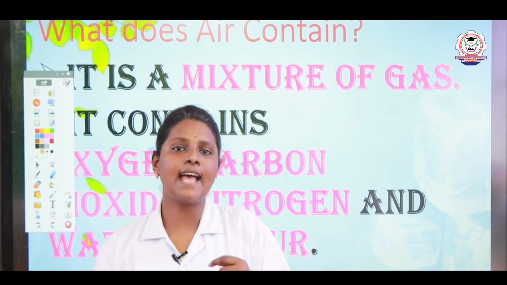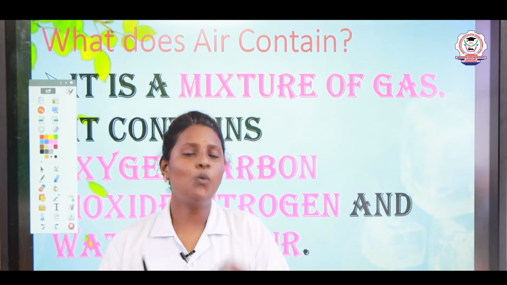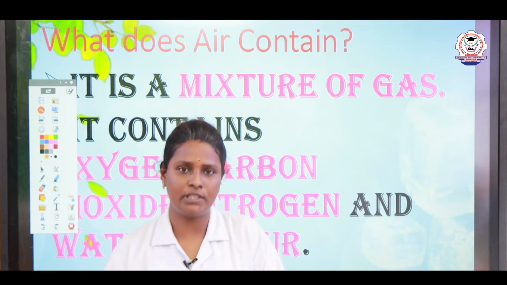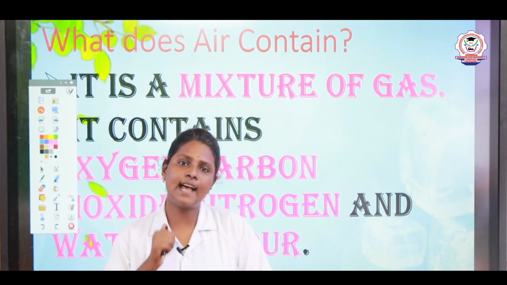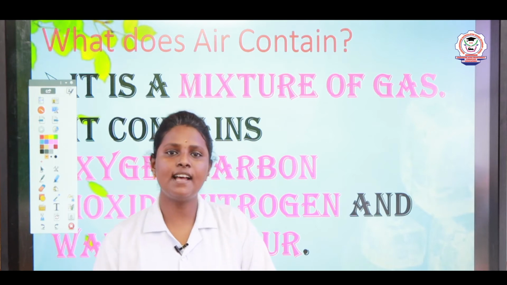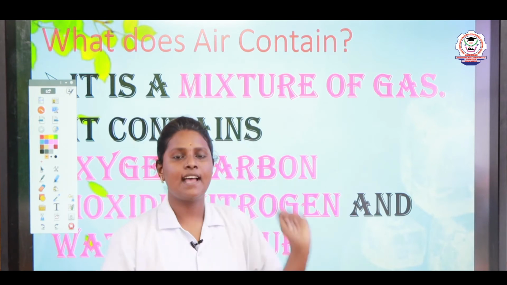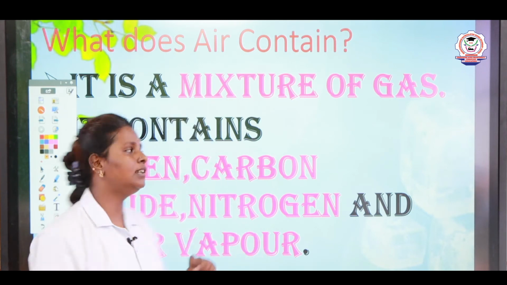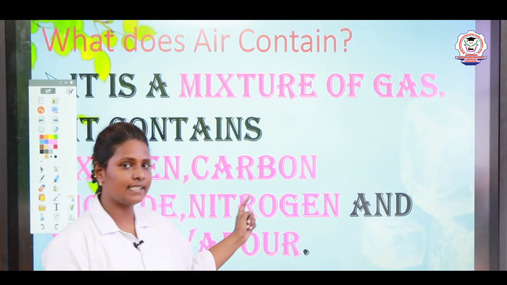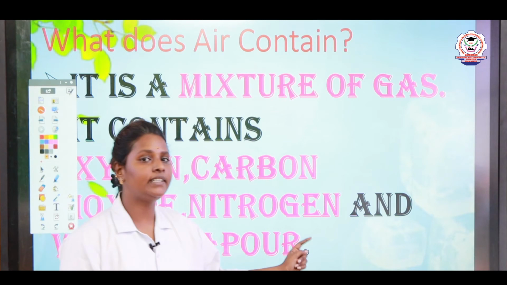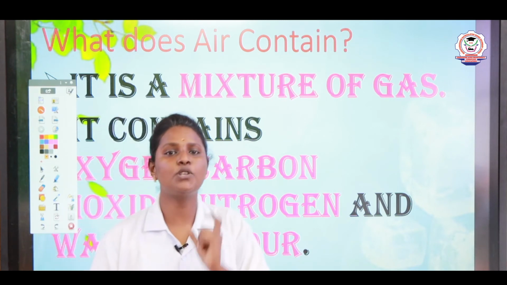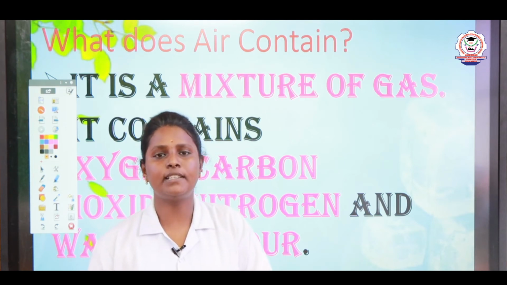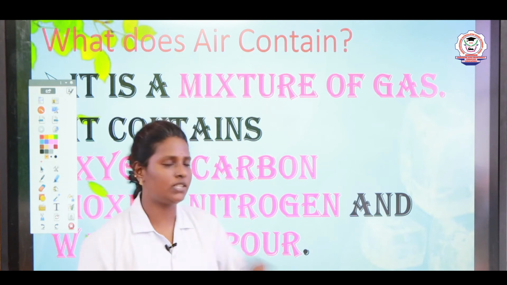Now, what does air contain, children? We learnt air is around us. It gives shape to things and all, right? Now, what does the air contain? Air is a mixture of gases. And the names of the gases are oxygen, carbon dioxide, nitrogen and water vapor. These are the gases present in the air. Let's see. First, oxygen.